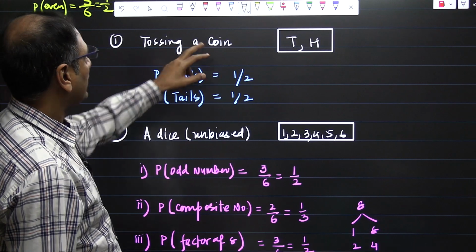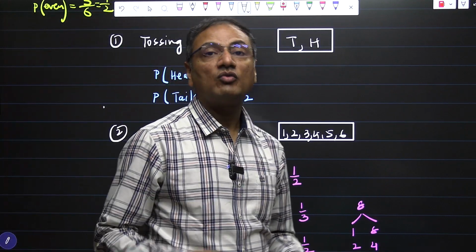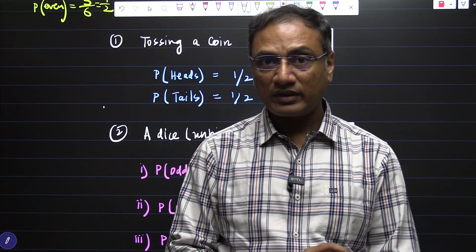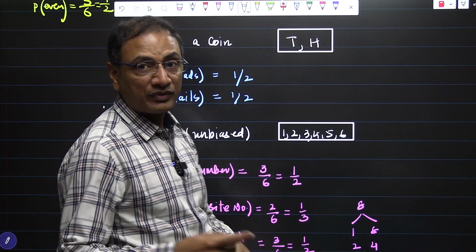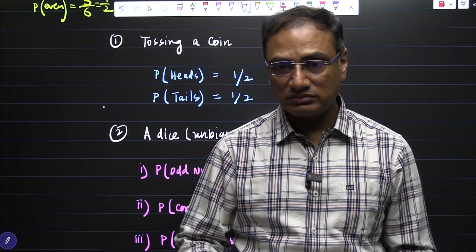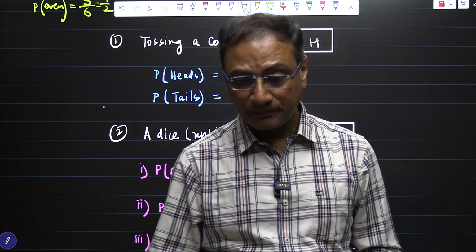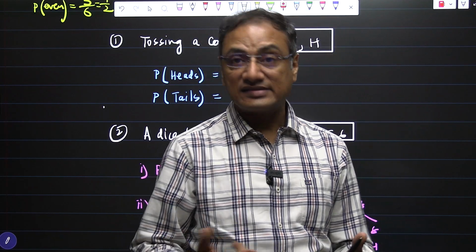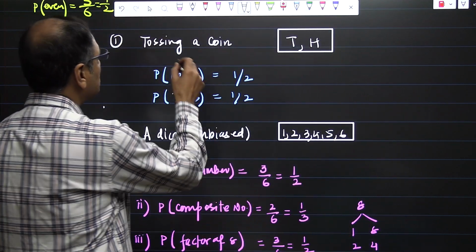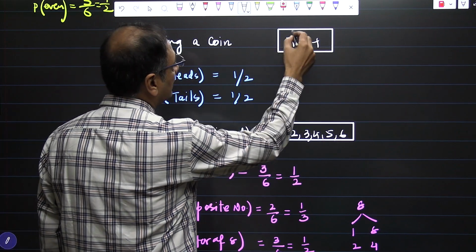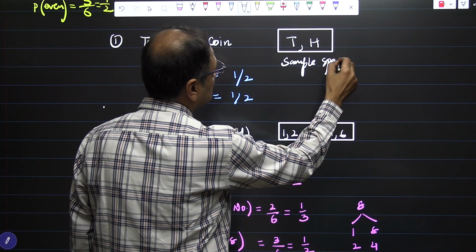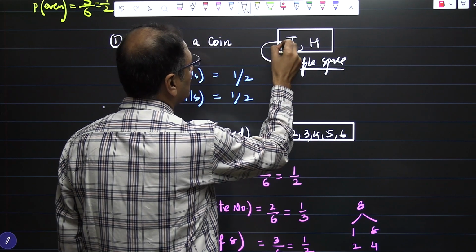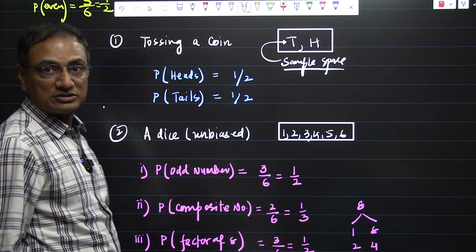When you toss a coin, what possibilities can you have? You can have either tails or heads. If you toss a coin, the coin can land on heads, or you can see the tails. So in that sense, the sample space for tossing a coin is given by this. The list of all possible outcomes is called the sample space.